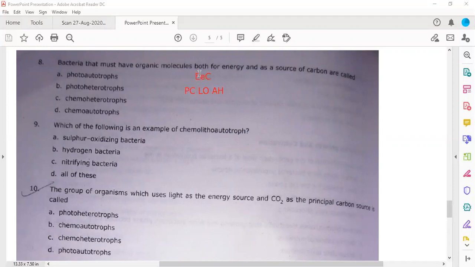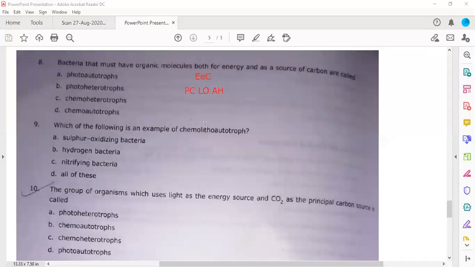For example, energy source can be photon, meaning the light, or the chemical energy: phototroph or chemotroph. Electron source can be inorganic, lithotroph, or organic, organotroph. Carbon source can be carbon dioxide, that is autotroph, or other sources, for example some organic molecules, then it is heterotroph.